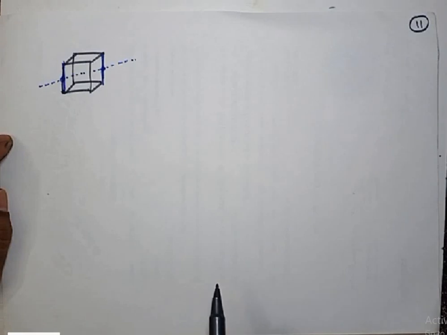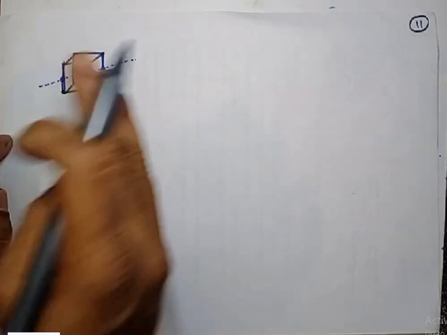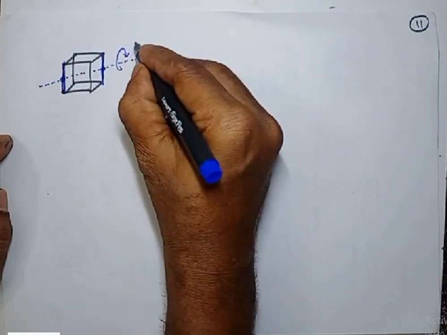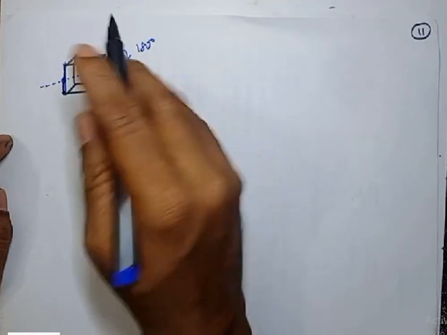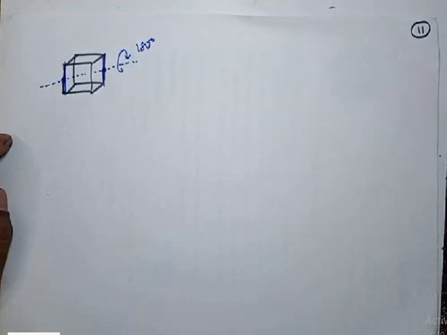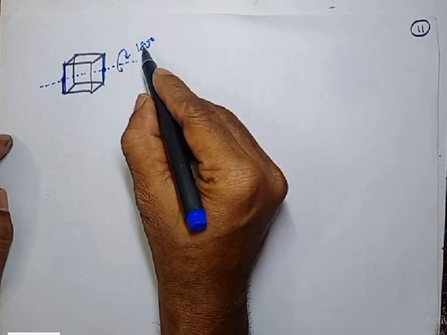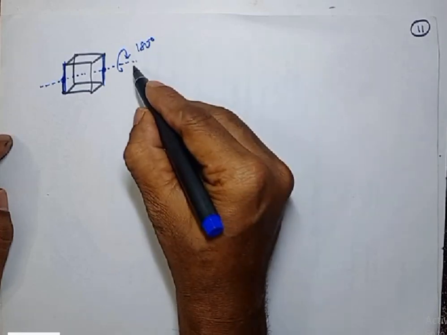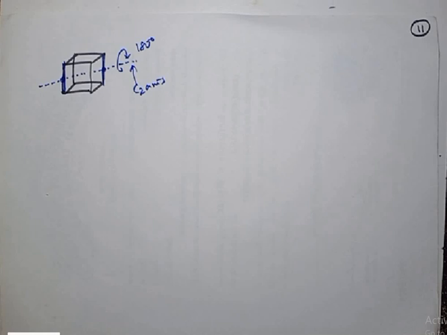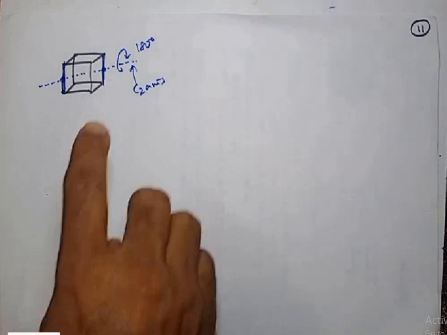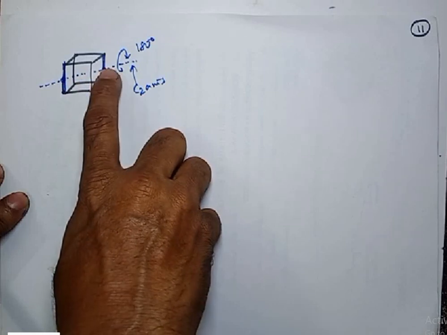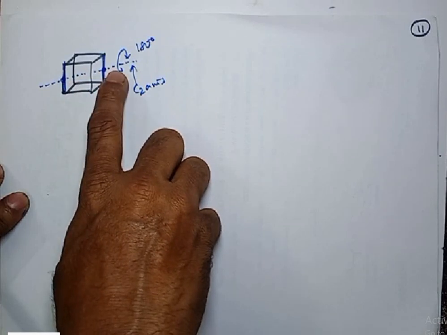Take the centers of the two opposite edges. If I rotate by 180 degree, what will happen? This bottom will go up and top will come down. You will get equivalent shape. And 360 by 180 will give 2. So this is a C2 axis. Okay, so each C2 axis passes through the centers of the opposite edges.